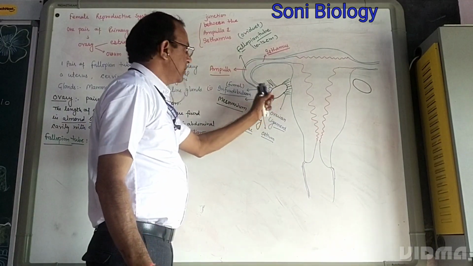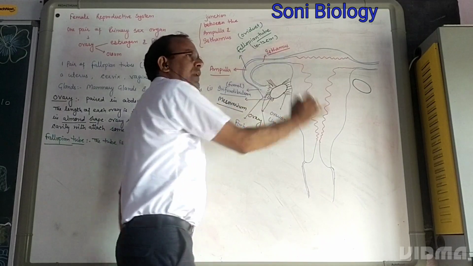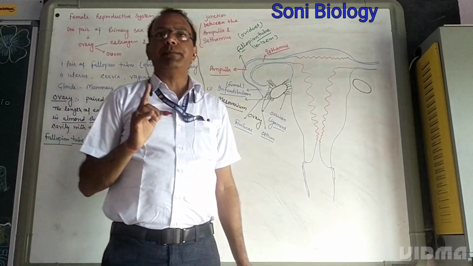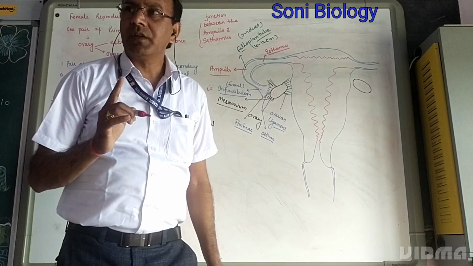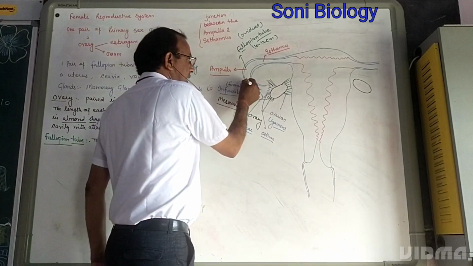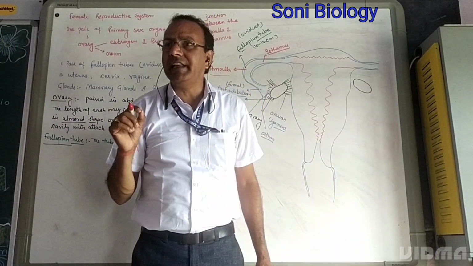The egg released from the ovary, whether fertilized or not, moves through this fallopian tube. The movement of the egg is known as peristalsis movement. How can this peristalsis movement be shown here? There are many fine, thin, tiny hairs present. Those are called cilia.